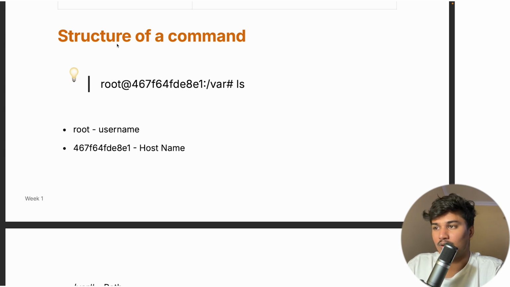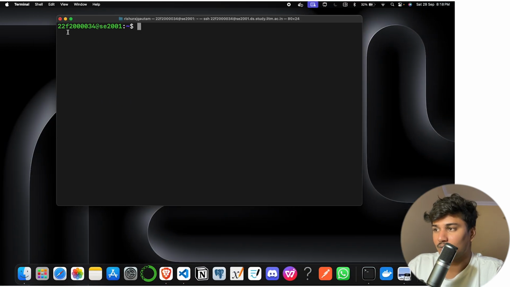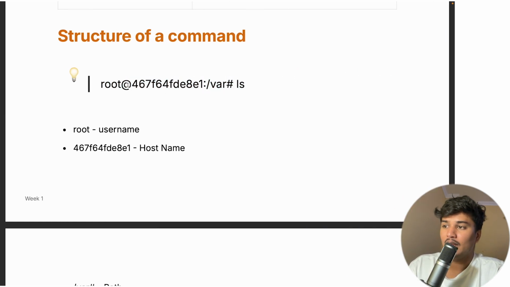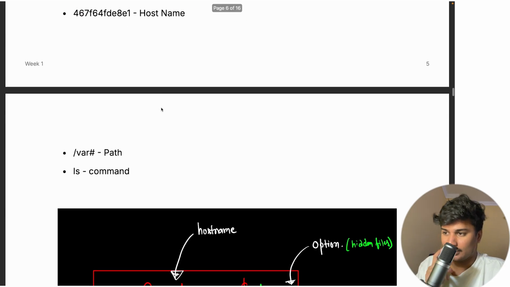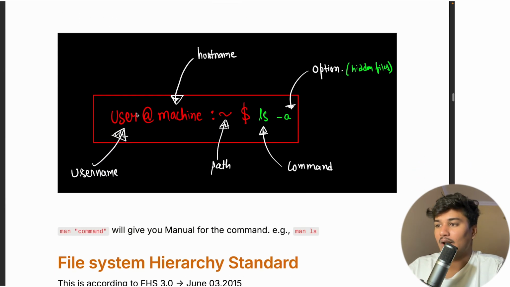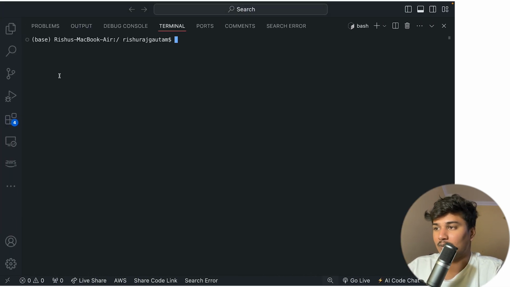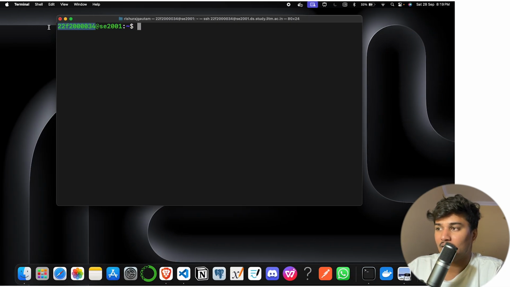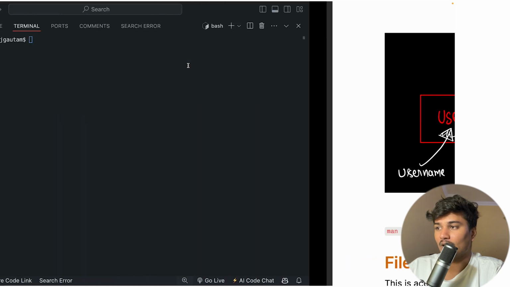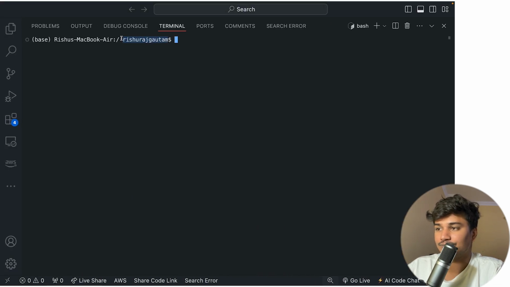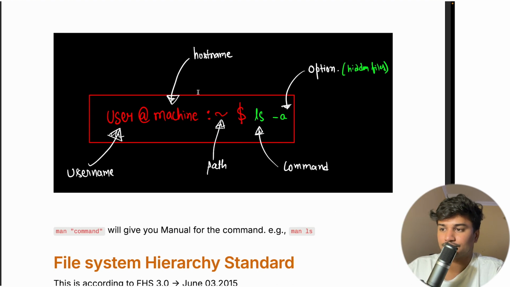First we will discuss the structure of a command. So you can see this, and you can see here as well, it is the same. Here this is root. If you come to this picture, this is the user, basically the username. Here also you can see this is my username.